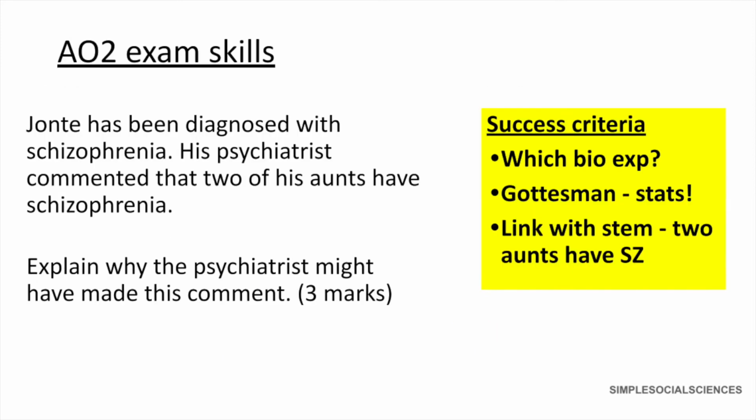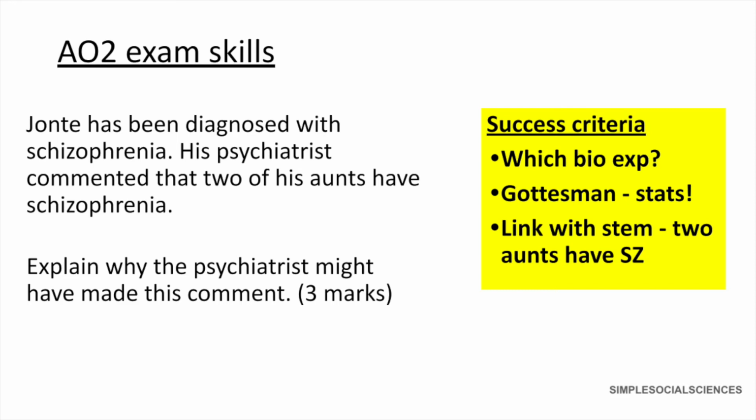Let's apply our biological approach knowledge so far to this scenario. John C. has been diagnosed with schizophrenia. His psychiatrist commented that 2 of his aunts have schizophrenia. Explain why the psychiatrist might have made this comment for 3 marks. Well, what you need to do is consider which biological explanation this is. Do you think the psychiatrist would have made this comment because of genetic or neural explanations? We must use evidence and we must link it to the scenario, to the fact that 2 aunts have schizophrenia.